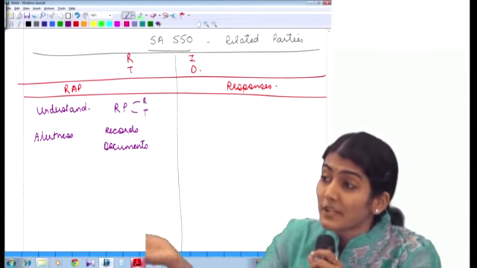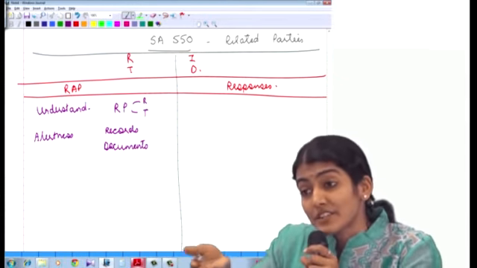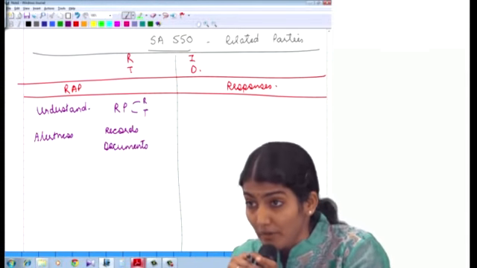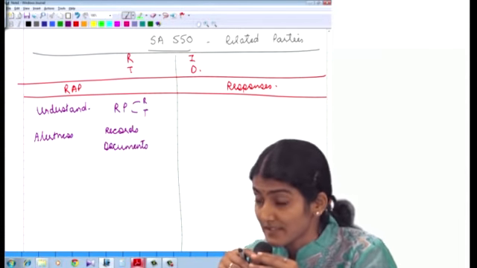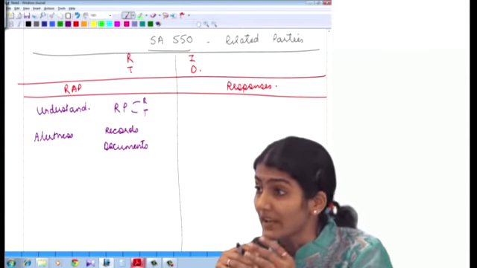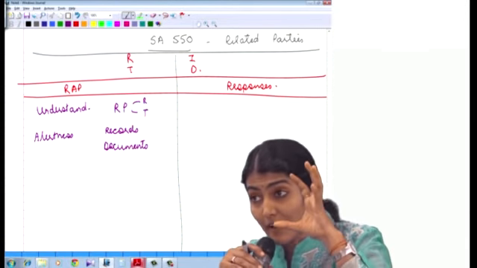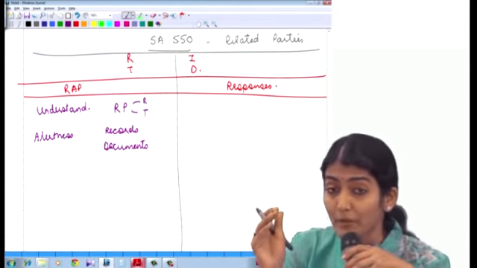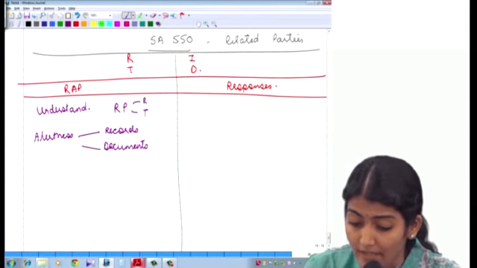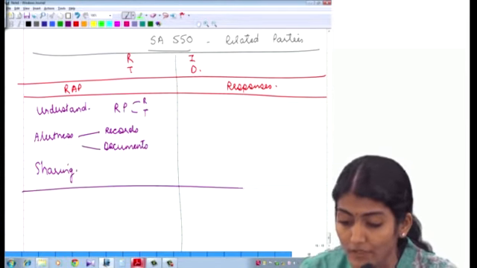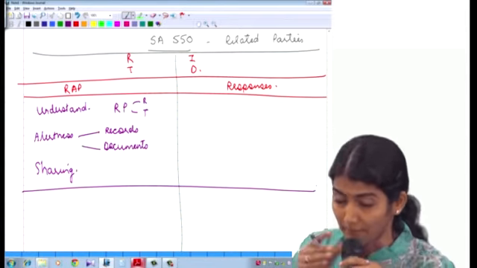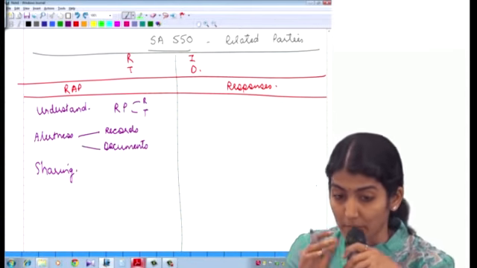Contracts renegotiated during the year. Legal professional advice taken before entering into a contract. Shareholders register. Joint venture, hai na, alliances, associates entered during the year. Right, so these are records and documents which will give you information regarding the related party, and then sharing the related party information with the members of the engagement team. These were the risk assessment procedures.